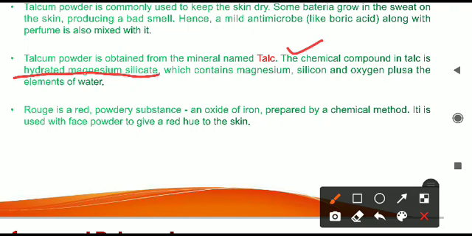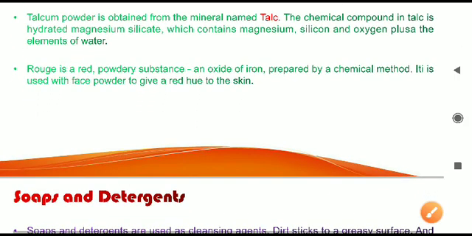This chemical name you have to underline, notice, and remember for your exam. Two things are important. First, talcum powder is made from which mineral? This can be asked. That is talc. Second, the chemical that is present in talc is hydrated magnesium silicate, and it contains three things: magnesium, silicon, and oxygen. So that is all.